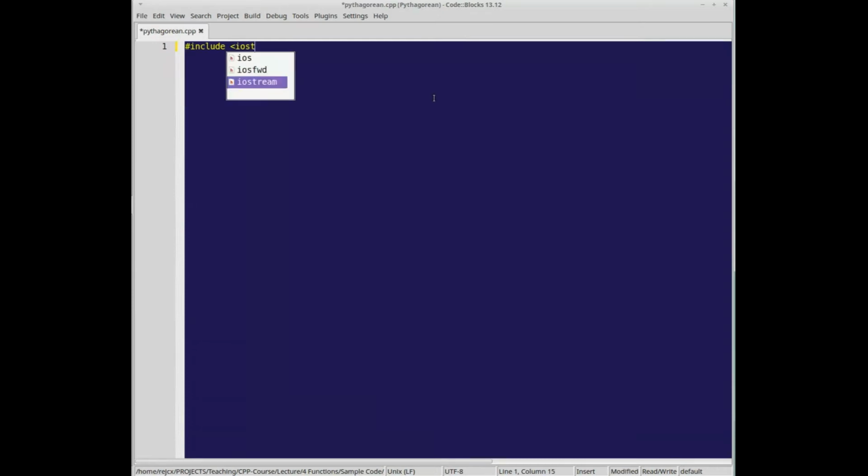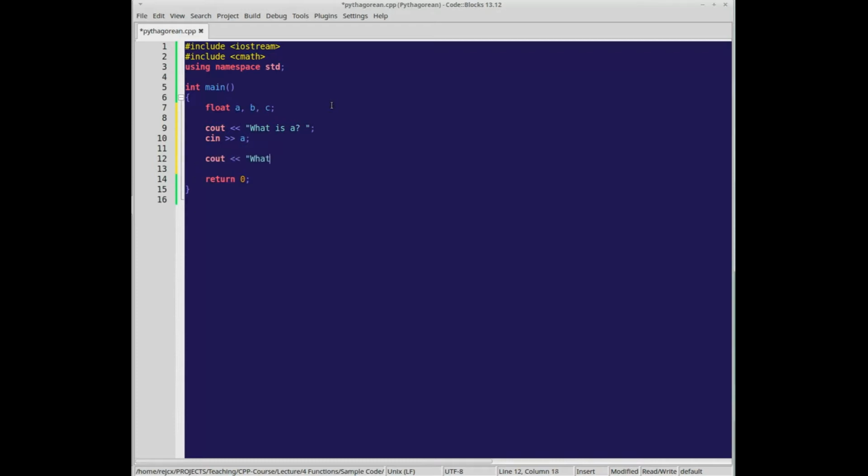Okay, let's start with something we've done before. Let's just make a program that will calculate C for the Pythagorean theorem. So, first we need A and B, and we'll declare C. So, ask the user, what is A? A, what is B? B, and then we will calculate it.